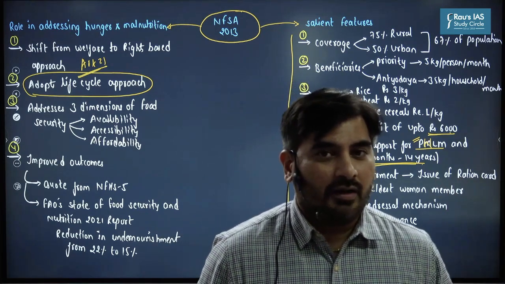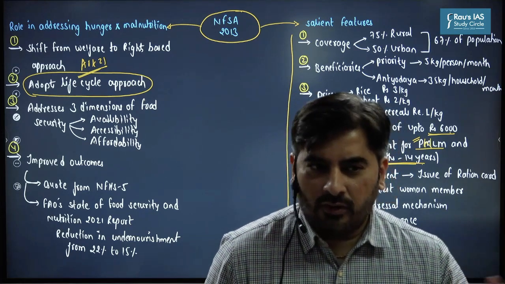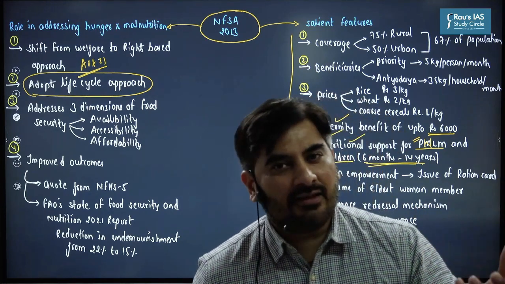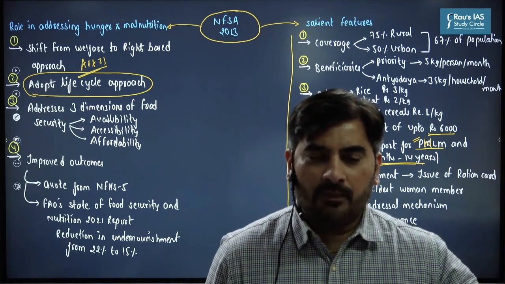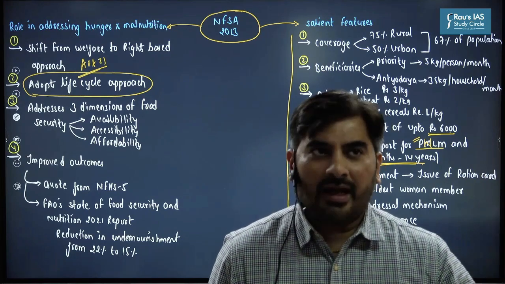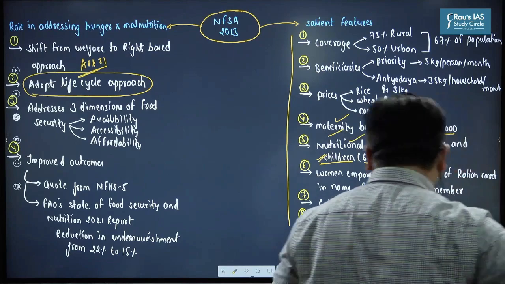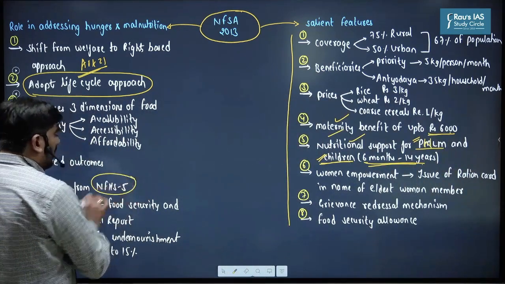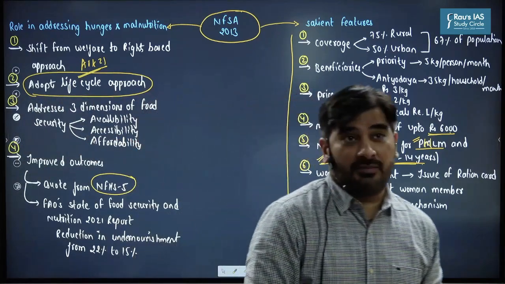Okay. Next, apart from highlighting all of these aspects, you could also incorporate facts and figures from National Family Health Survey 5 or some international reports to show that India has indeed shown improvement in hunger and malnutrition. For example, you could use data from the National Family Health Survey 5, which was released just before the UPSC Mains examination.